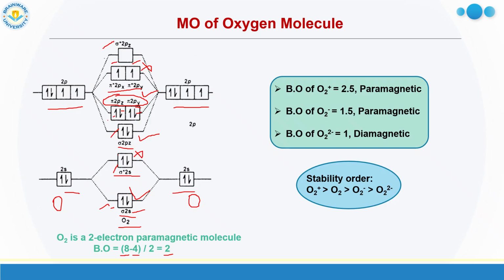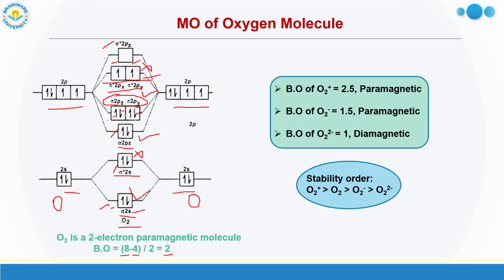And also from here we can guess the magnetism, as there are two unpaired electrons here in oxygen, very important. So oxygen molecule is paramagnetic. We also know it is paramagnetic. If there is an unpaired electron, it is paramagnetic. If all the electrons are paired, it is diamagnetic.